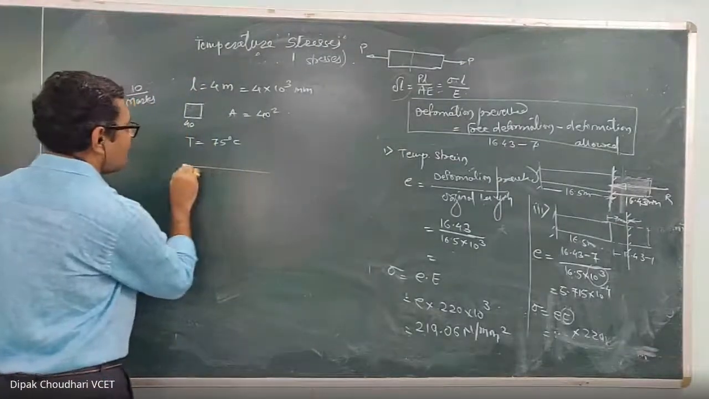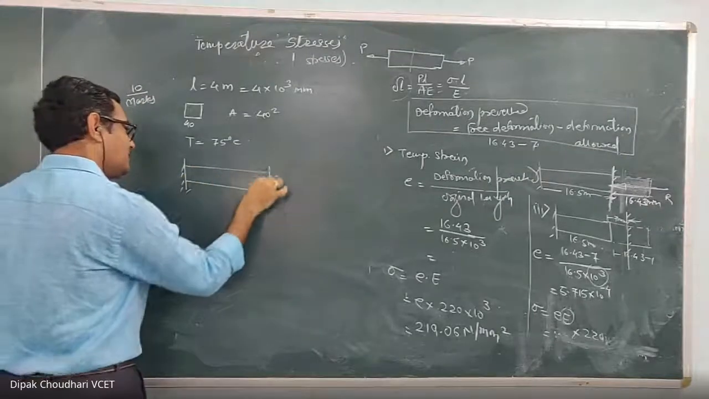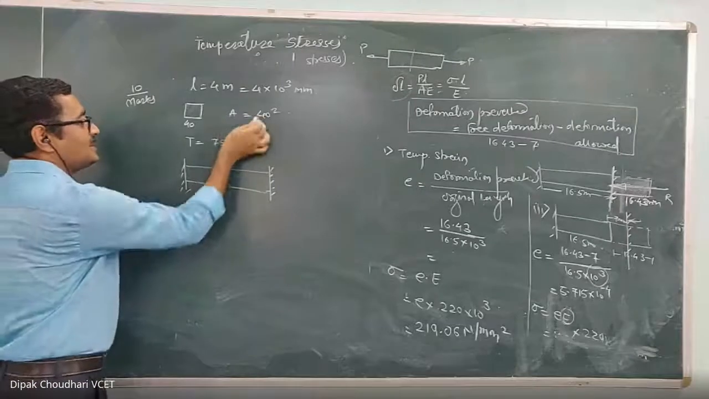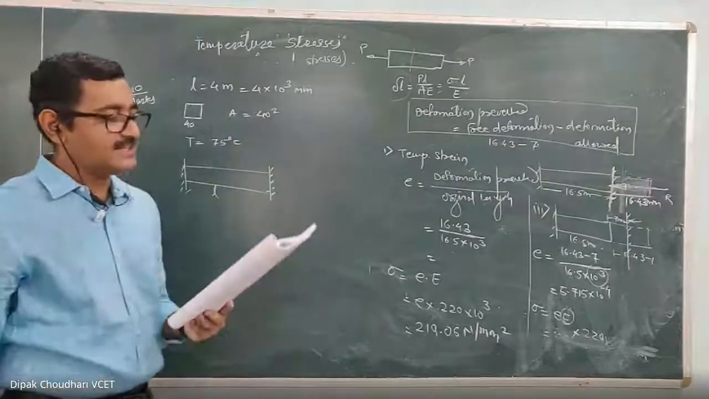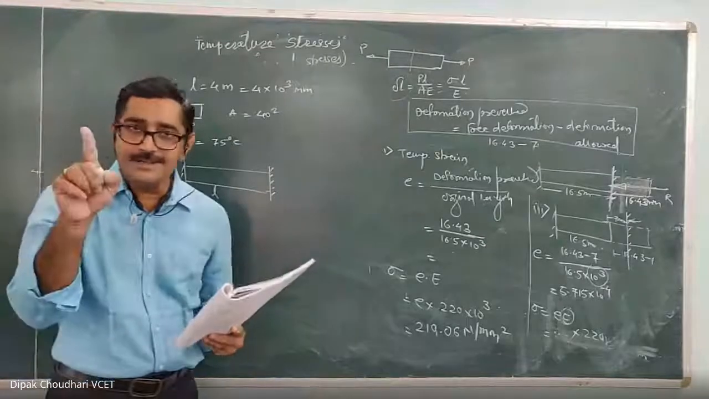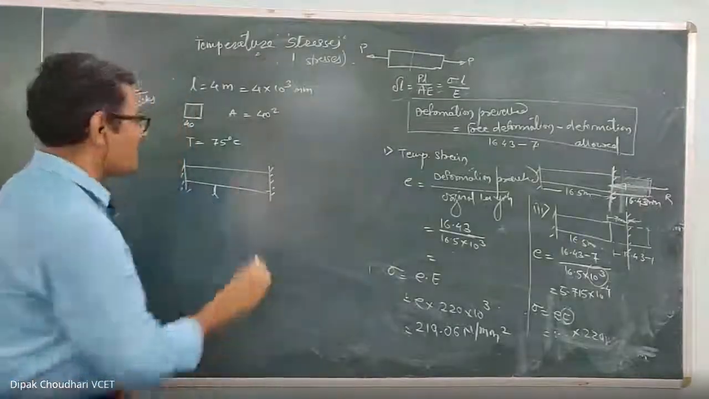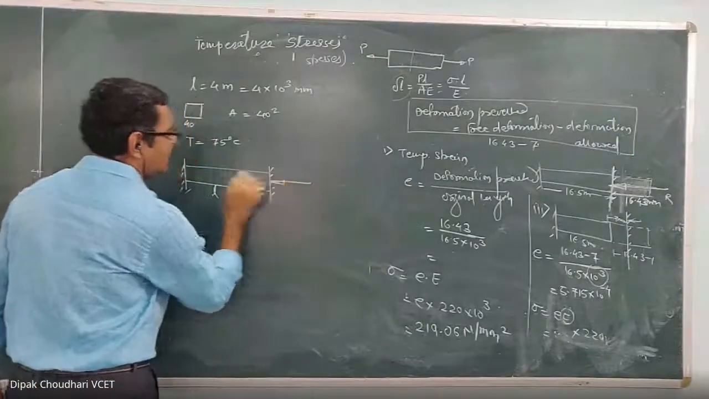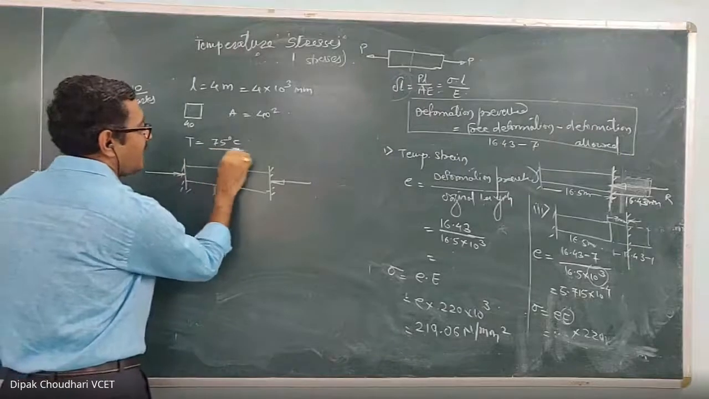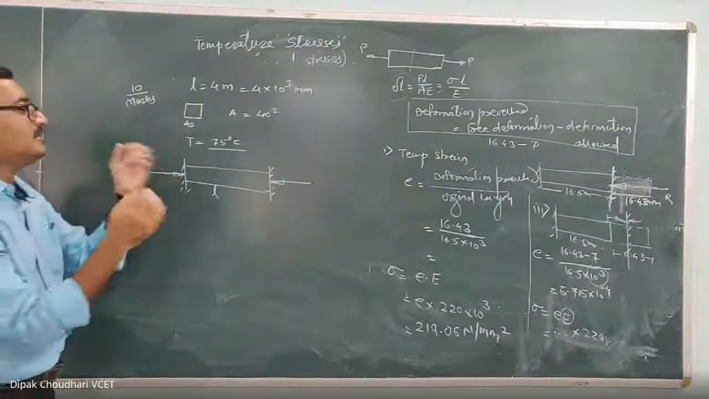So this square rod has both its ends clamped before heating. Okay, the cross-sectional area is given, change in temperature is given, length is also given. Calculate the thrust exerted by the clamp on the bar when it is heated through 75 degrees Celsius. Here, a very simple question.